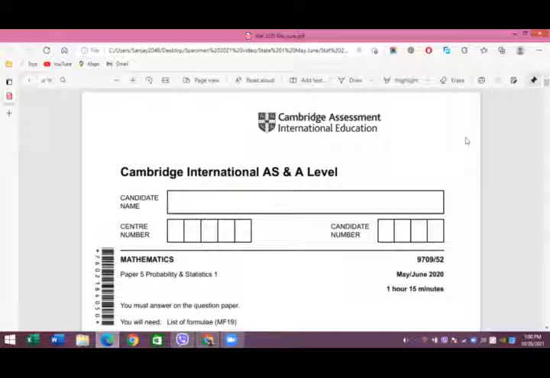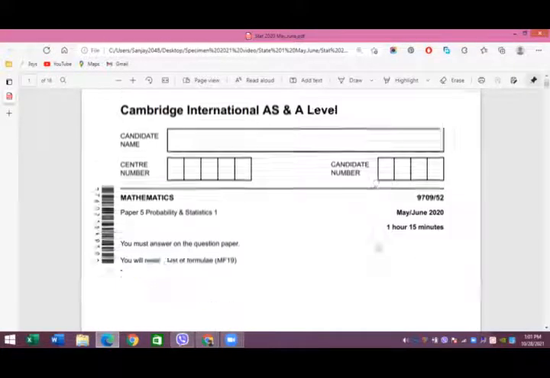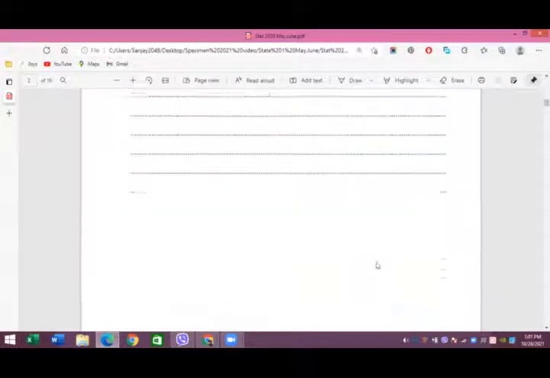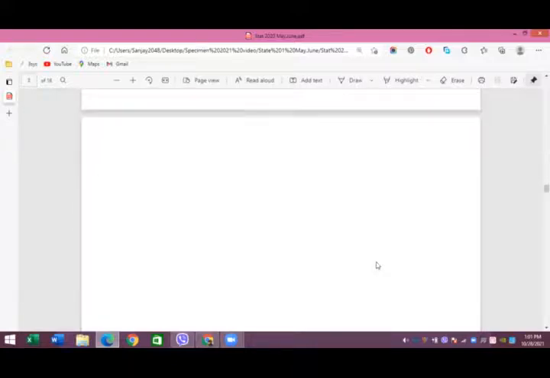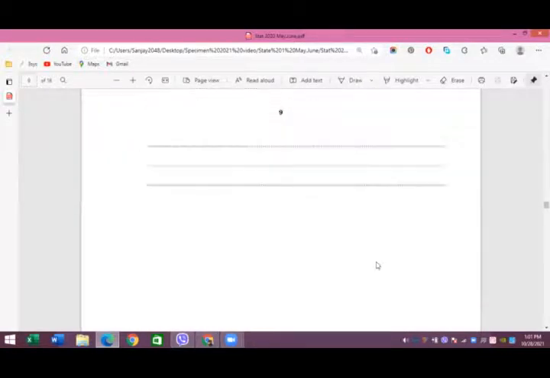I am solving this question because I found it's a frequently asked question by most of the students in my classes. You can see that this is Cambridge International AS and A Level Mathematics Paper 5, Probability and Statistics 1, paper 5-2 from May-June 2020. Let's scroll down and see how many questions there are. Altogether, I hope there are 7 questions.